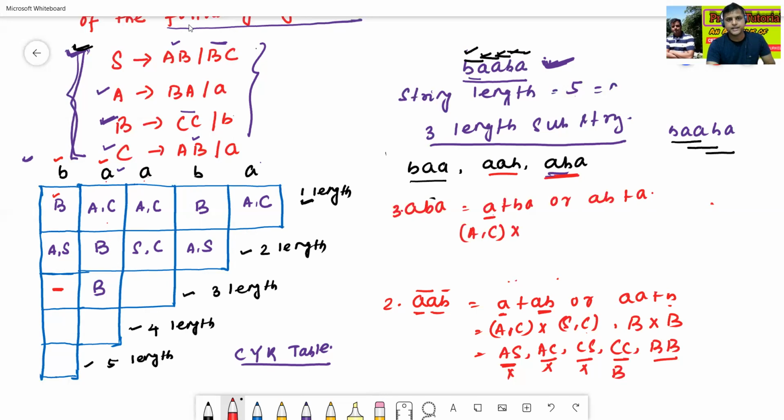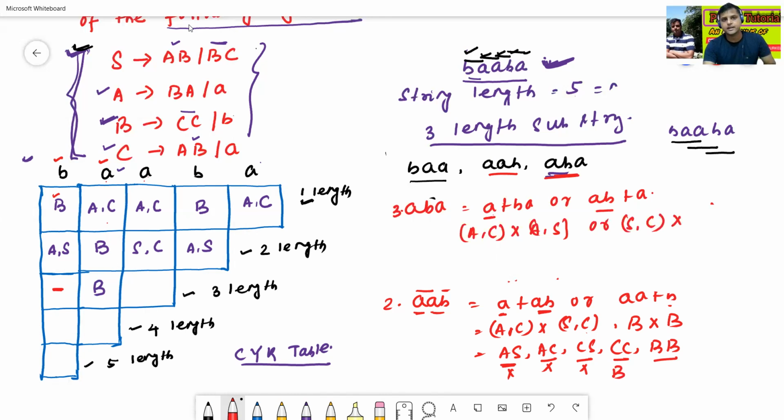Take the cross product with BA. BA means S, BA means A comma S. Then or AB. Here AB means SC.